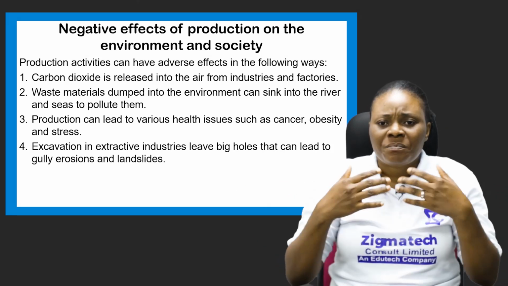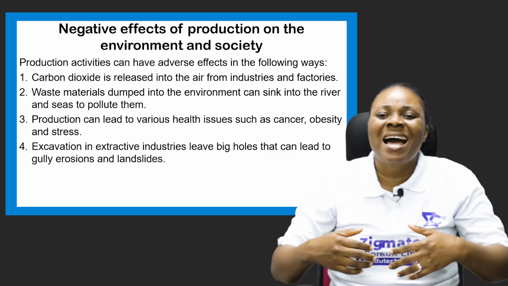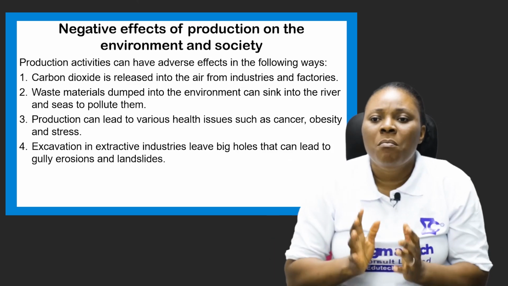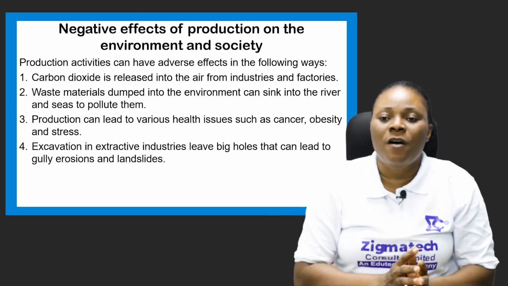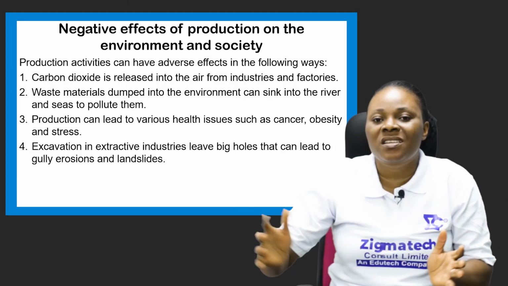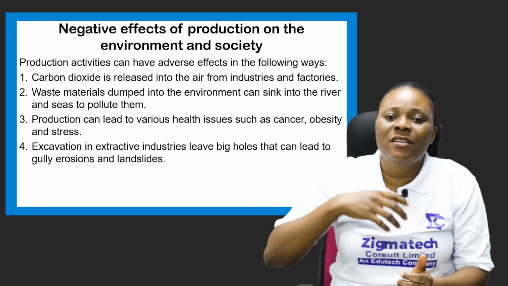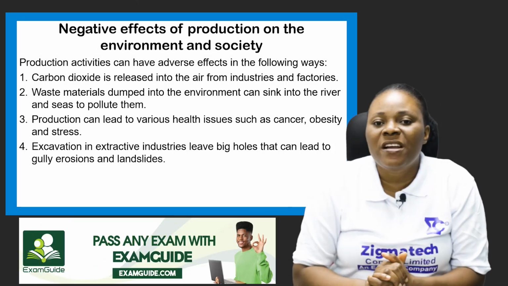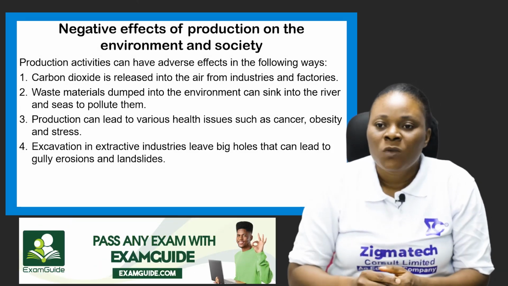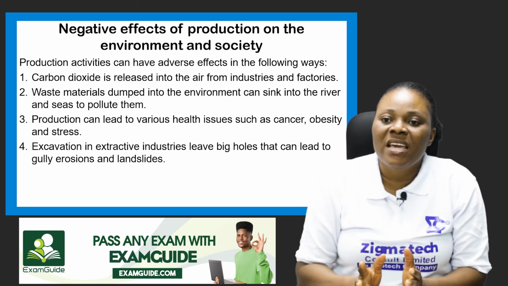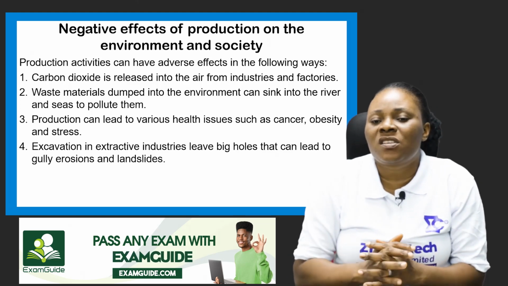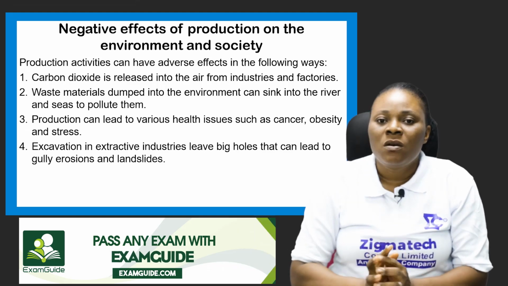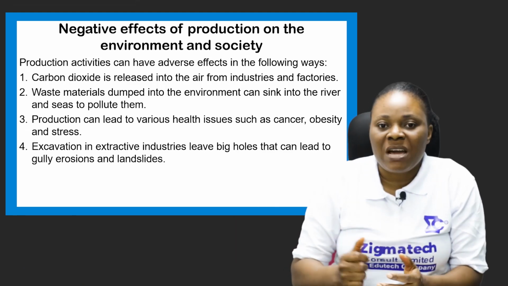And when these waste materials are littered around the environment, most times when rain falls, the rain washes these dirty materials into rivers and different bodies of water, which eventually pollutes them. Automatically, the living organisms inside such water body will definitely die and be affected.